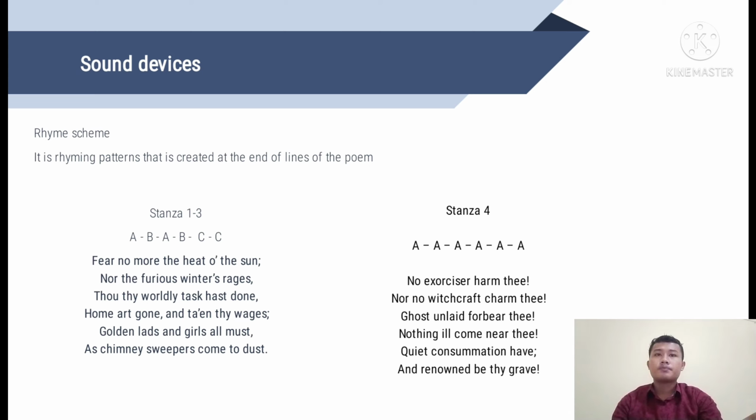So the rhyme scheme is A B C C. And now move on to stanza 4. The rhyme scheme is A, because the ends of the lines are the, have, and crave. So the rhyme scheme is A.